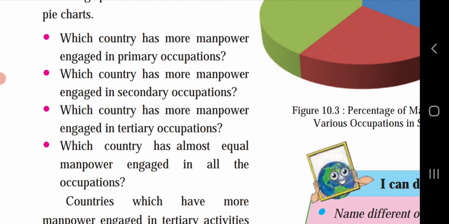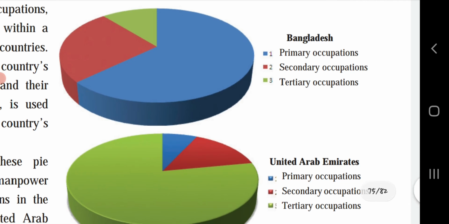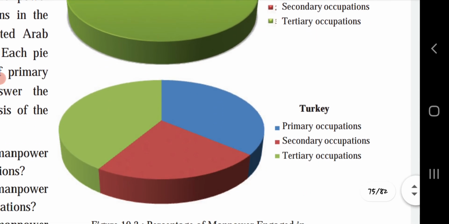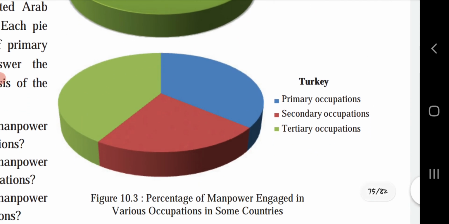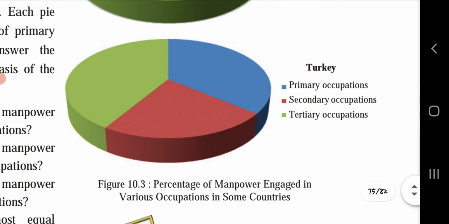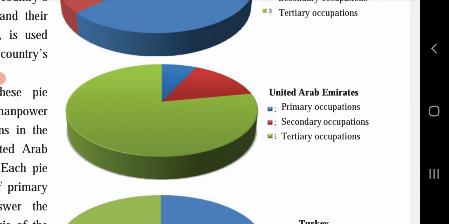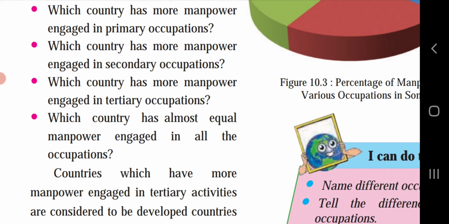Which country has more manpower engaged in secondary occupation? Let's see. For secondary occupation, the color is red. In United Arab Emirates, a little bit. Turkey is more. Between Bangladesh and Turkey, Turkey has more secondary occupation. Which country has more manpower engaged in tertiary occupation? Let's see the green part. Tertiary occupation is more in United Arab Emirates. So here in the Arab country, tertiary occupation is carried on more.